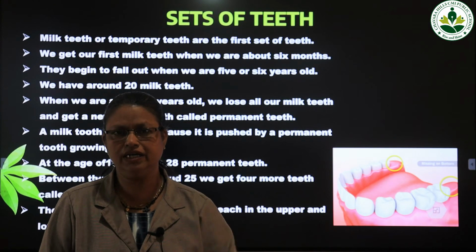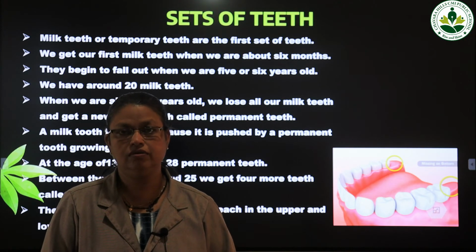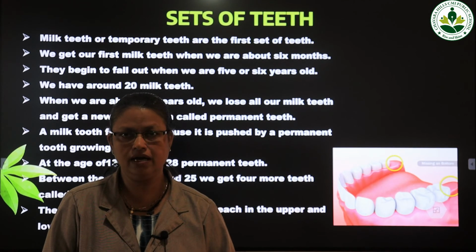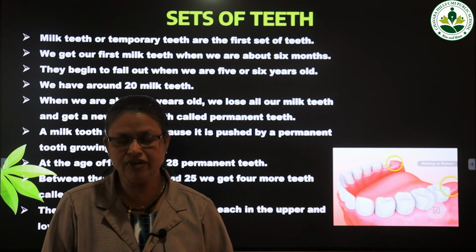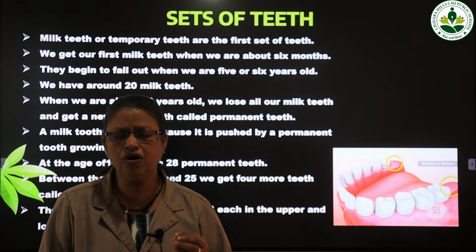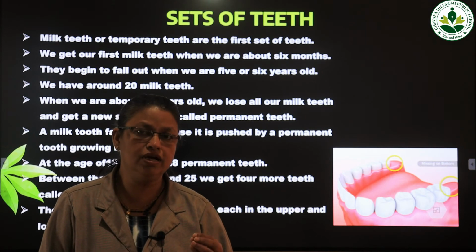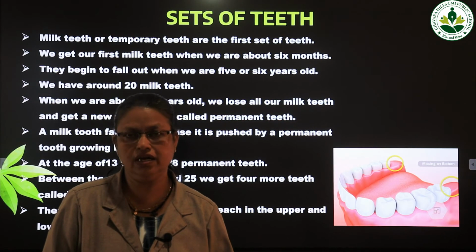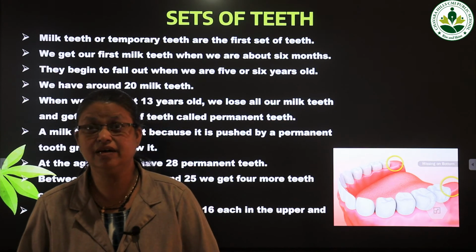And when we reach 6 months, our teeth start to grow. We get the first tooth in the month of 6. Okay, and gradually one by one the teeth will come, and when we reach the age of 2.5 or 3 years, we get all the milk teeth. There are 20 milk teeth. We get all the 20 milk teeth by the age of 2.5 or 3 years. Okay, and these milk teeth are also called temporary teeth.